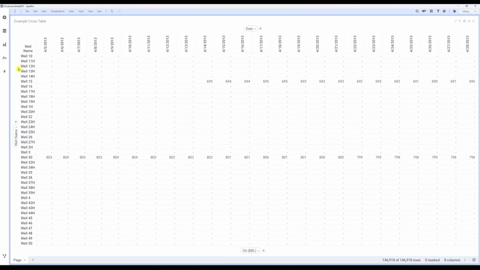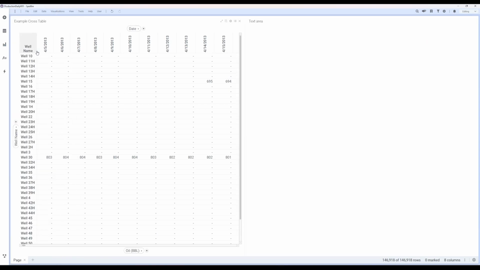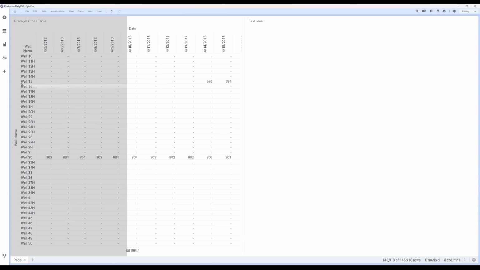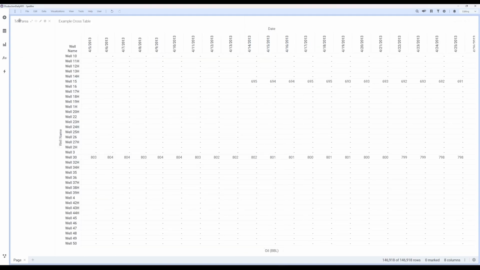Let's create a text area to use as an interface. In the Visualizations menu, select the Text Area option. Adjust the text area to be on the left of our table and resize it down. We'll change the text area's title by double-clicking it.